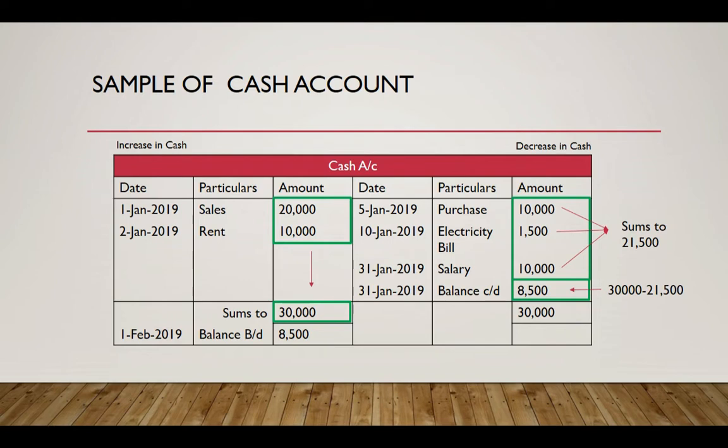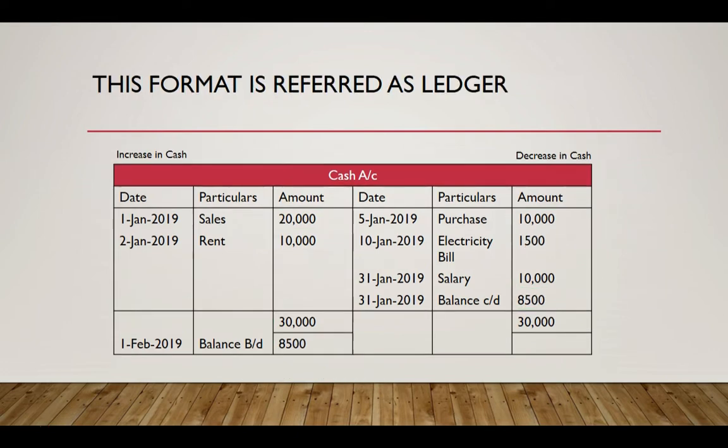And this is the cash account report for the month of January. So in the following month, that is the month of February, you need to pass the remaining balance as the opening balance. So on 1st of February, I can see that I am left with cash balance of rupees 8,500. And in accounting world, this format is referred as ledger. And by convention, the left side of the ledger is called debit side of the ledger, and the right side of the ledger is called credit side of the ledger.